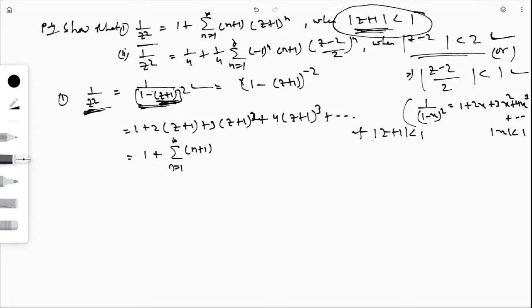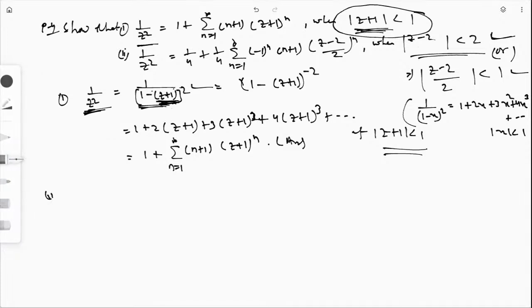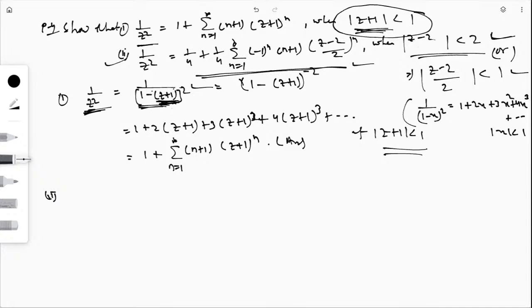This will be n plus 1 whole into z plus 1 to the power n. This is the answer, and the region is modulus of z plus 1 less than 1. Similarly, if we go to the next one, the same question. This is 1 by z square, and I have to write this by using Taylor series expansion. I will write 1 by z square when modulus of z minus 2 is less than 2.